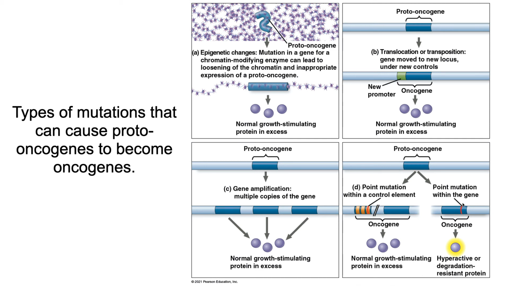Finally, the one example where we are changing the structure of the protein itself. So a point mutation here within the proto-oncogene itself turns it into an oncogene. It is now hyperactive. So maybe we've mutated a regulatory site within the protein such that it can no longer be turned off and it's constantly active.